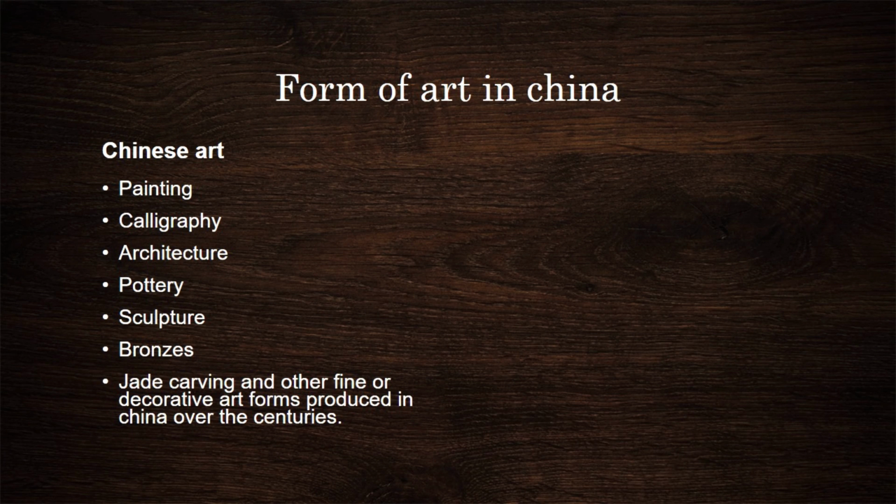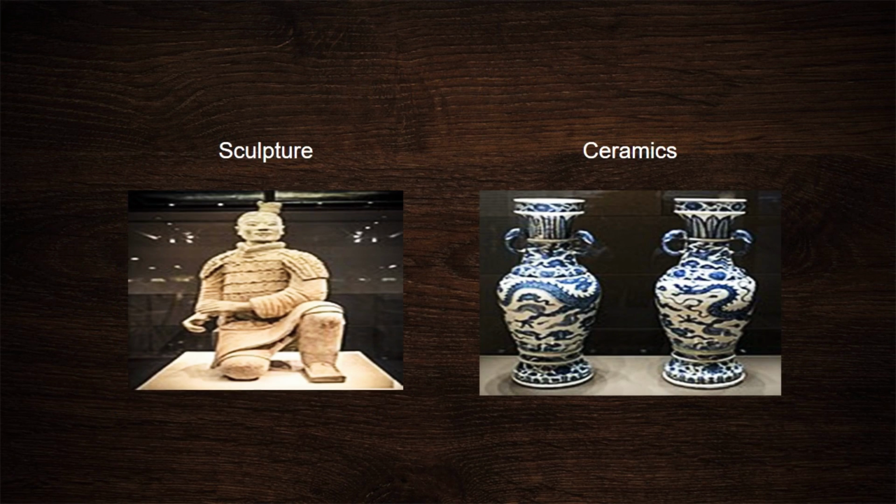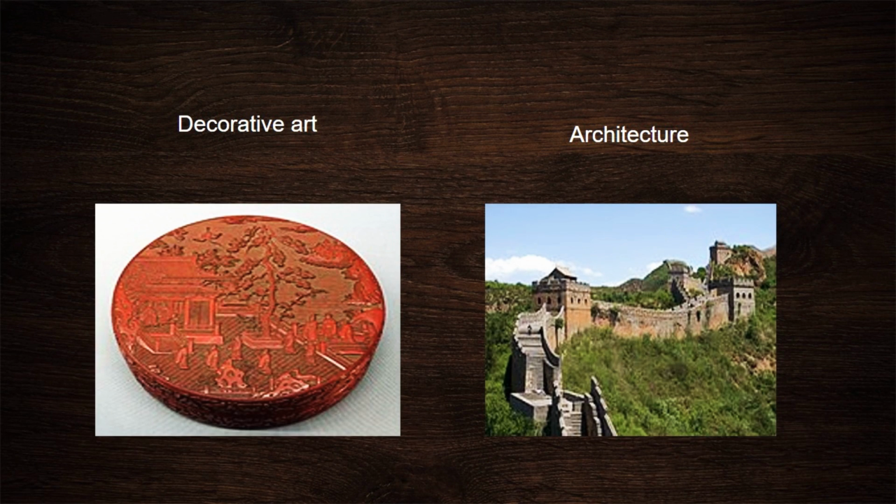Forms of art in China. Chinese arts: first, painting, calligraphy, architecture, pottery, sculpture, bronzes, and last, jade carving and other fine or decorative arts forms produced in China over the centuries. Here are the examples of Chinese art.